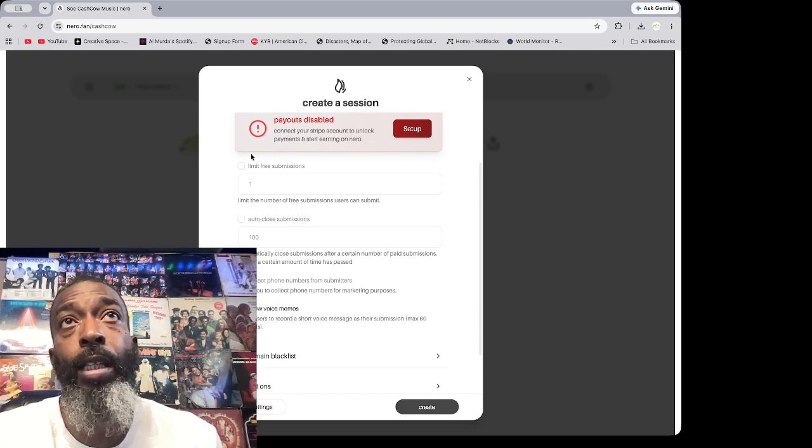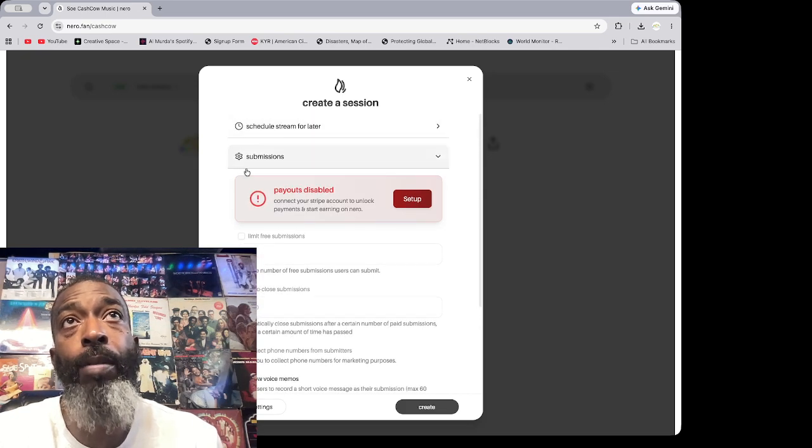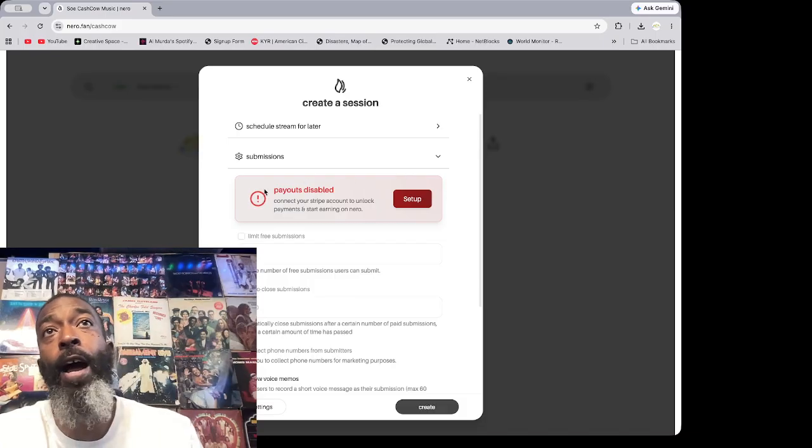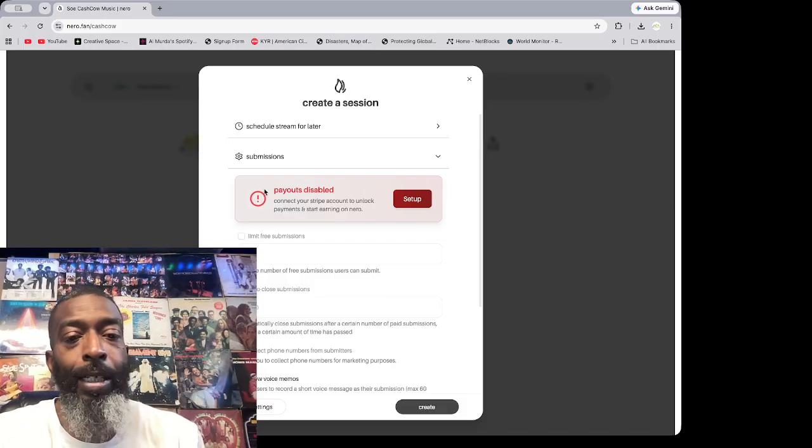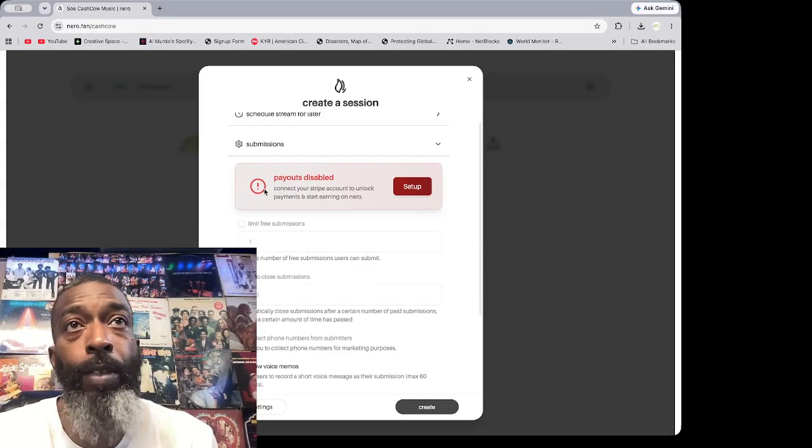It's actually not letting me set up, because up here you would have the amount of money you're going to charge. So you have 5 for skip the line, 10 for super skip, and then maybe 20 or 25 for the throne or the king, which is going to keep you at the top for a minute if you're submitting a lot of music, stuff like that.